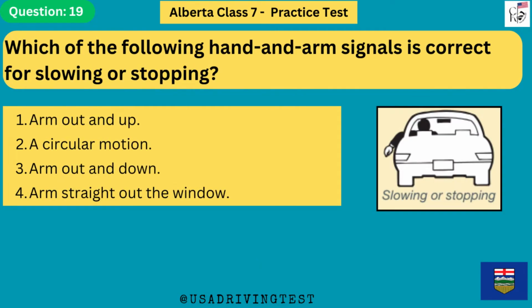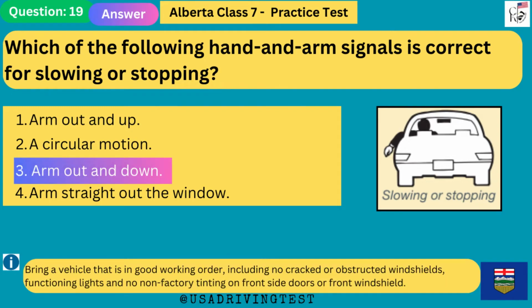Which of the following hand and arm signals is correct for slowing or stopping? 1. Arm out and up. 2. A circular motion. 3. Arm out and down. 4. Arm straight out the window. The answer is 3. Arm out and down.